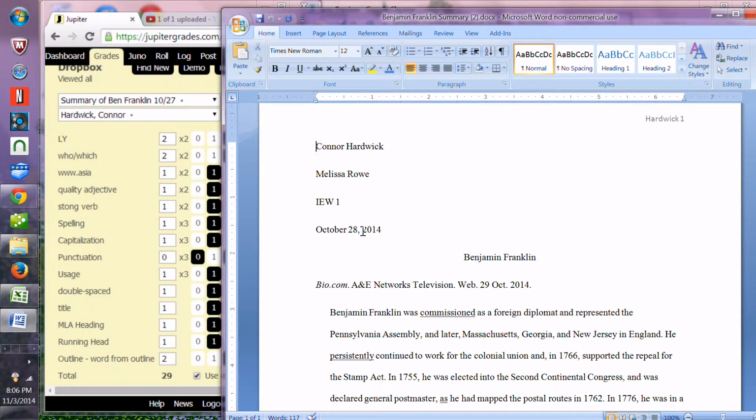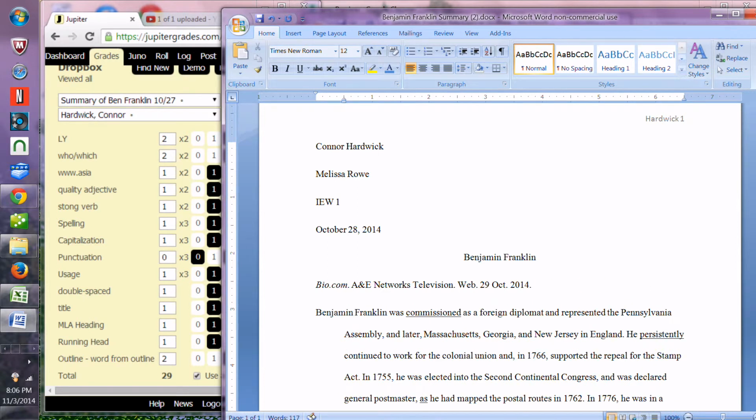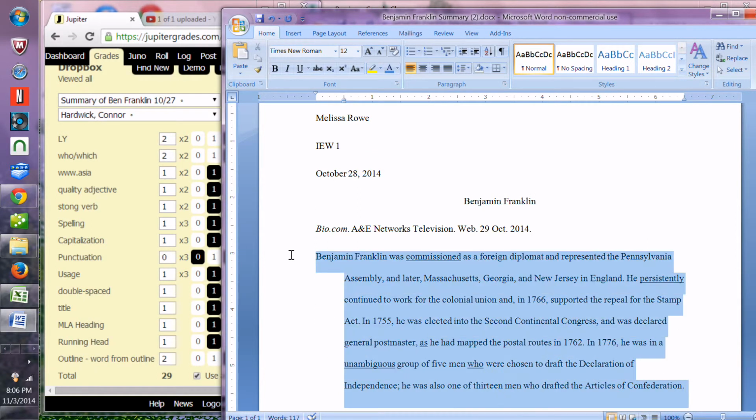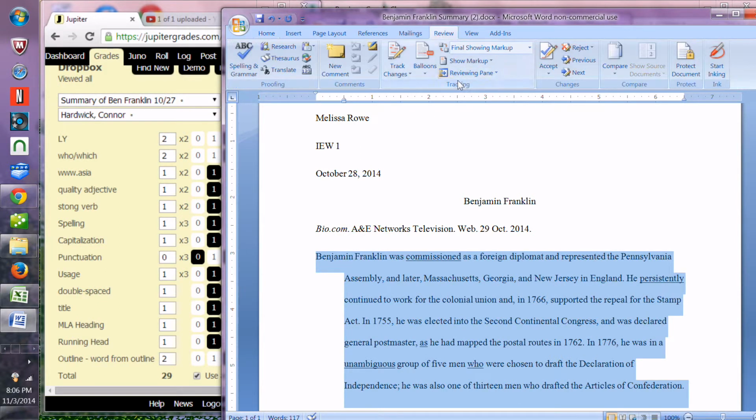Very good job. You've got your MLA heading, you've got your running head, you've got your title, you've got your source. This right here where it says Benjamin, this should be back. You've got this whole thing as a hanging indent, and so we need to take that off.